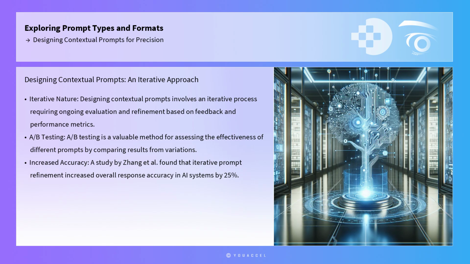An important aspect of designing contextual prompts is the iterative nature of the process. Prompt engineering is rarely a one-time task. It requires ongoing evaluation and refinement based on feedback and performance metrics. A/B testing is a valuable method for assessing the effectiveness of different prompts. By comparing the results from 2 or more variations, professionals can determine which prompt delivers more precise and contextually appropriate responses. This iterative approach is supported by a study by Zhang et al., which found that iterative prompt refinement increased overall response accuracy in AI systems by 25%.